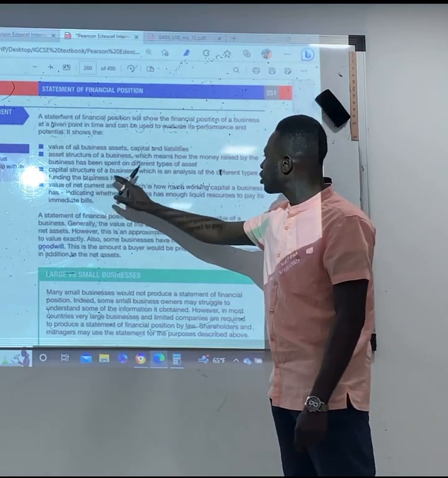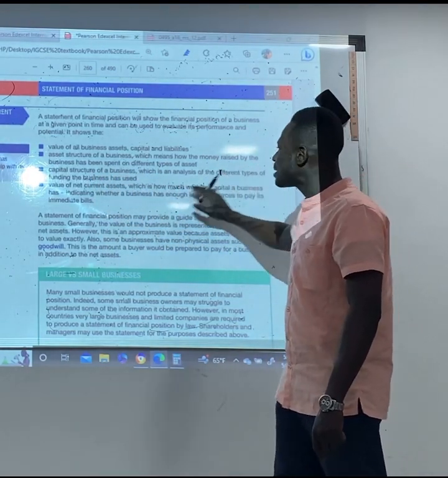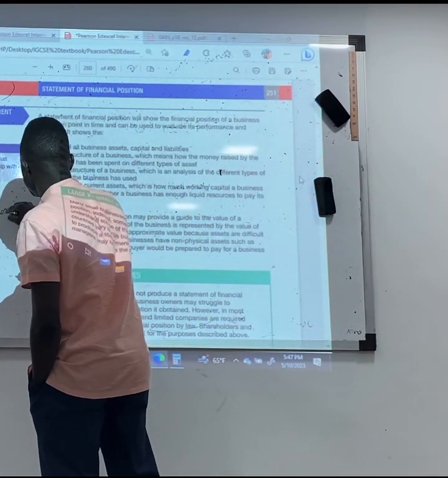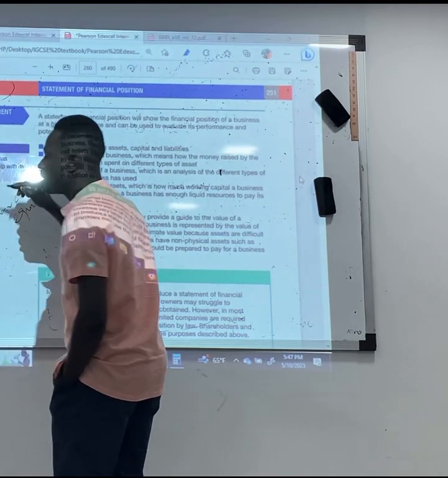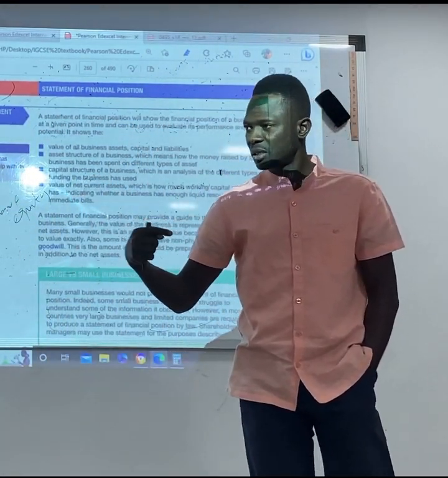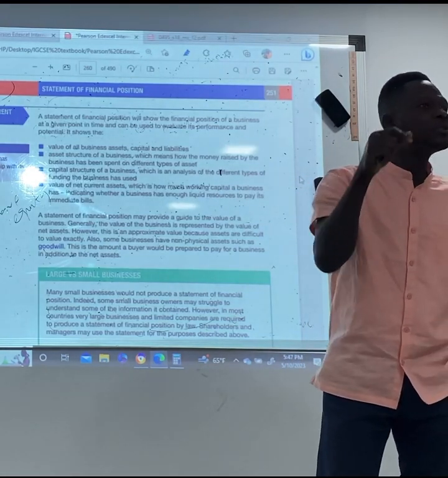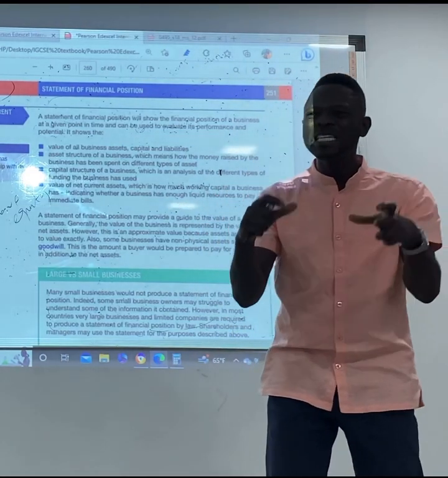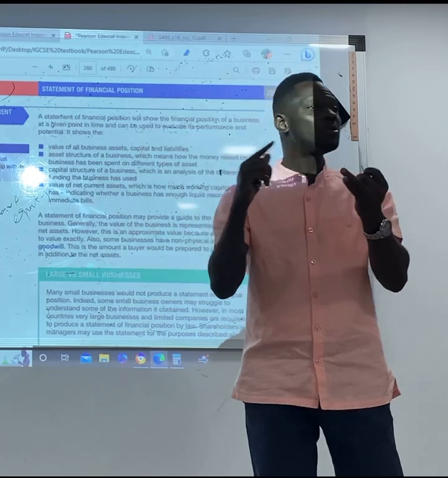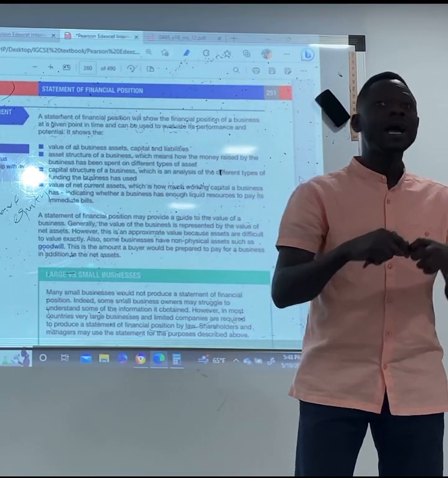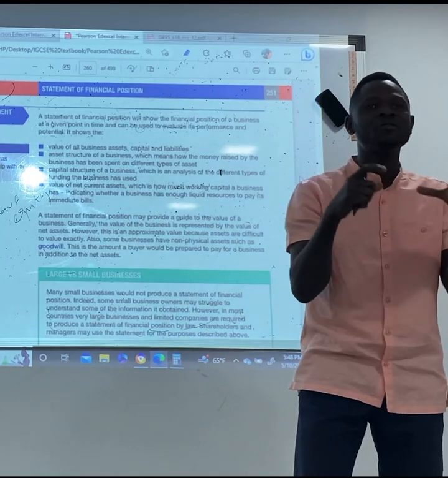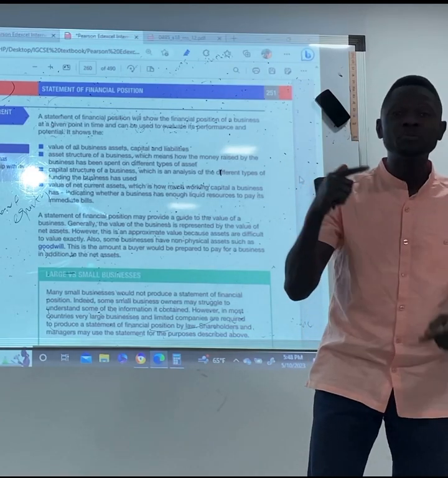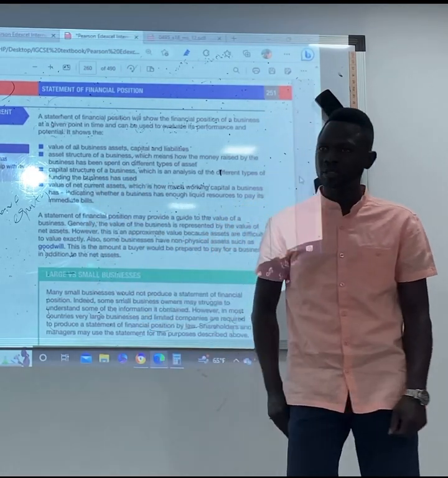Yes. Capital structure of the business, which analyzes the different types of funding of the business. Because we have the capital, which is the share equity, we'll be able to know the amount of profit we made that we have put into the business. We'll be able to know the amount of money invested by different shareholders. We'll be able to know the amount of reserves we have. At the end of it all, we'll be able to know the amount of capital that has been employed into the business. We won't be able to know this without preparing the statement of financial position.